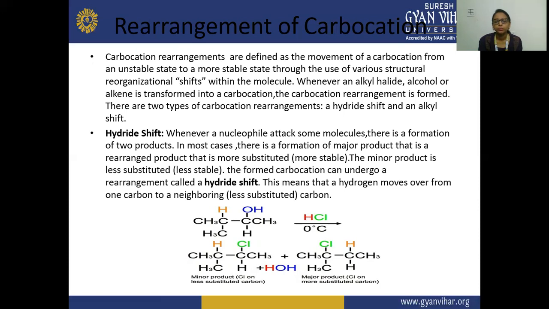The formed carbocation that undergoes a rearrangement is called a hydride shift, so we have to rearrange it.